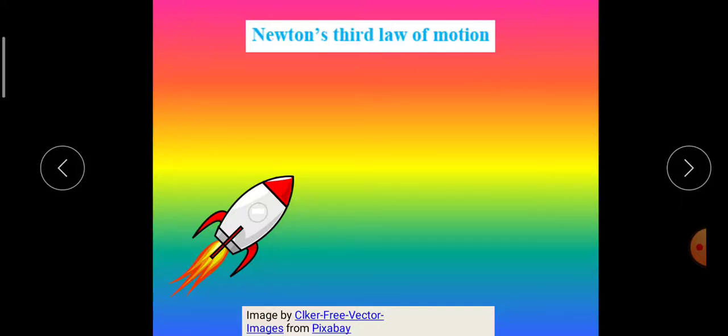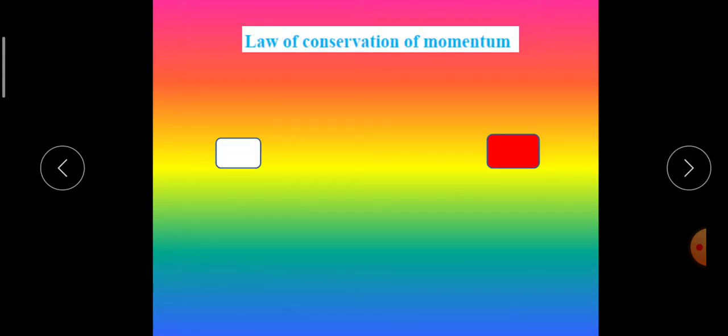Force which makes the rocket move in the forward direction. Law of conservation of momentum.